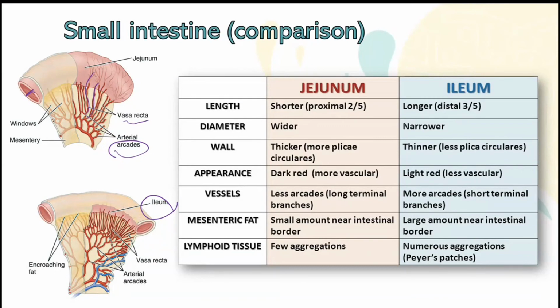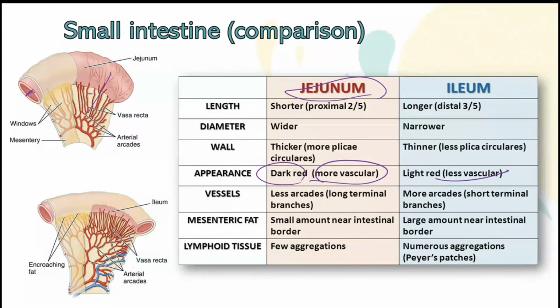But the arterial arcades, which are here in the beginning, are fewer in the jejunum, but they are more in the ileum. And what about the vasa recta? The vasa recta is longer in the jejunum, but it is shorter in the ileum. You can see here. Also, there are more vessels in the jejunum. That's why the jejunum is darker and redder. When you take both of them and compare the color, the jejunum will be darker, the ileum will be lighter because there are fewer vessels.